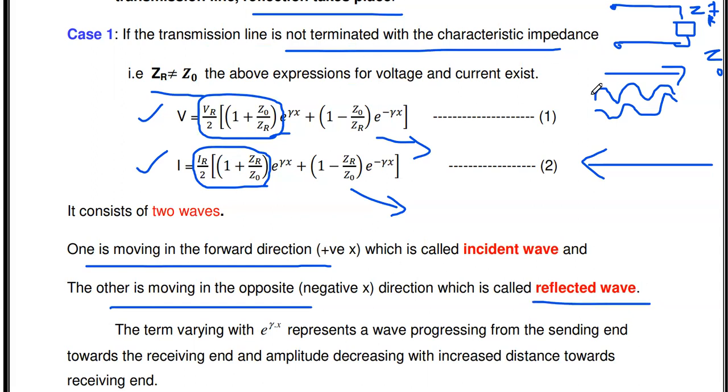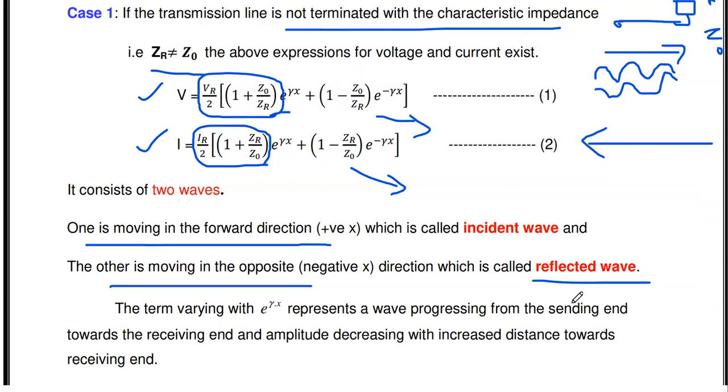Okay, so you see, one wave is moving from sender to receiver. It is called an incident wave. That incident wave is represented by the term with e power ηx. The other wave, moving in the opposite direction, is represented by the e power minus ηx term. That wave is called a reflected wave.